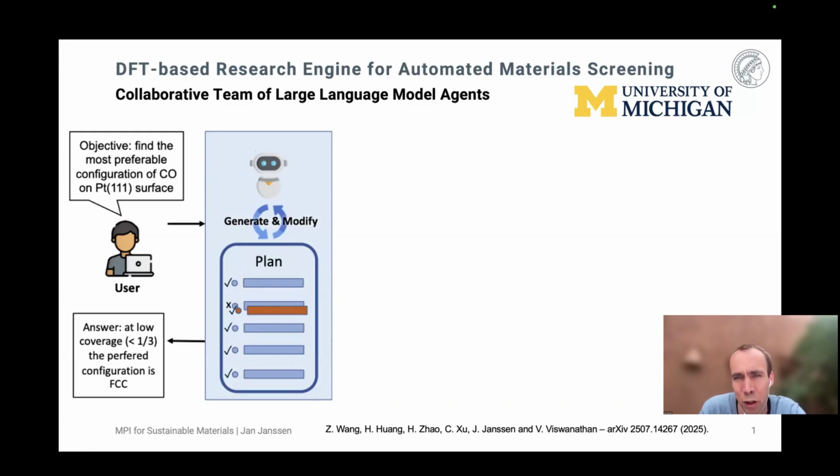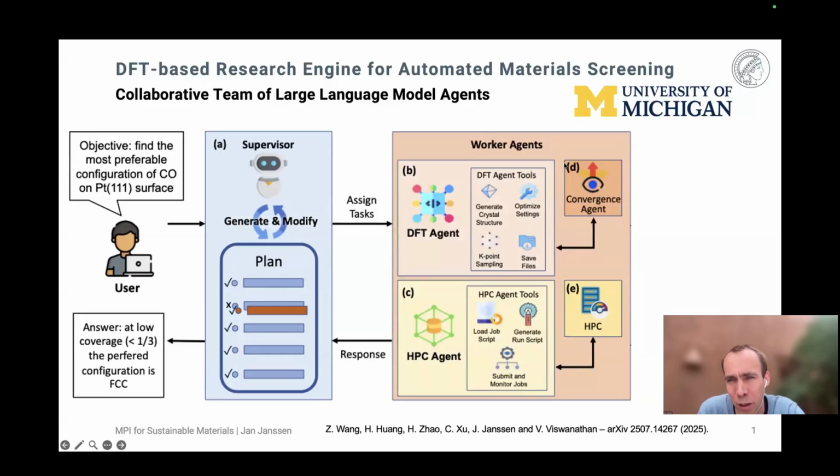Right? So we have one agent for our quantum mechanical calculations. There's one agent for the convergence. In principle, quantum mechanical calculations are always exact, but if you choose too small a basis set, then it's going to be hard to describe the material properties. And then the other part is obviously the interaction with the HPC part, so there's a separate agent that's taking over this part.